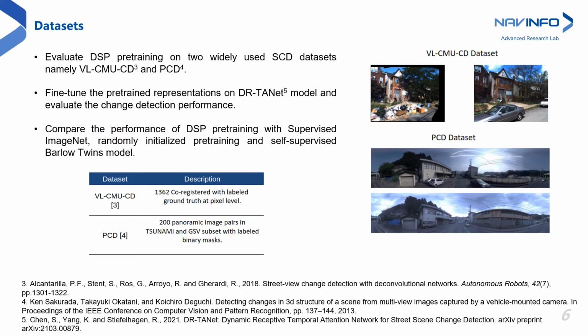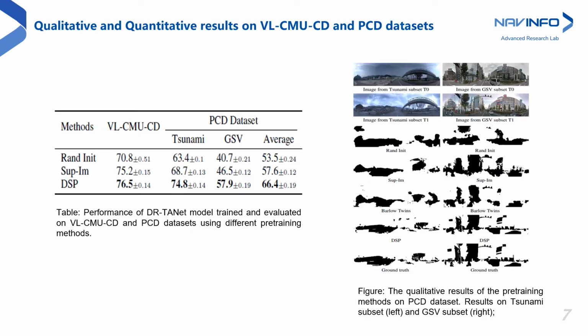Experimental setup. We use the F1 score metric to evaluate the change detection performance after fine-tuning. We evaluate the pre-training models on two datasets, VL-CMU-CD and the panoramic change detection dataset. Pre-training performance is evaluated by fine-tuning them using DR-TA-net, a state-of-the-art SCD approach. We compare the performance of the DSP pre-training with supervised ImageNet and randomly initialized pre-training, and finally the self-supervised Barlow-Twins model. The table below shows the statistics of the data in each dataset.